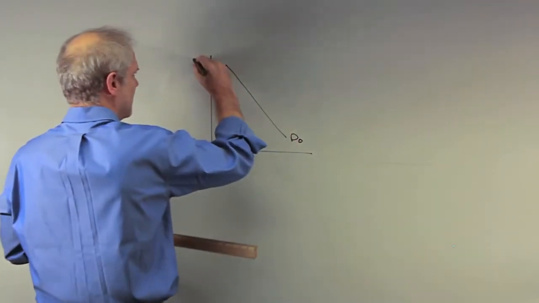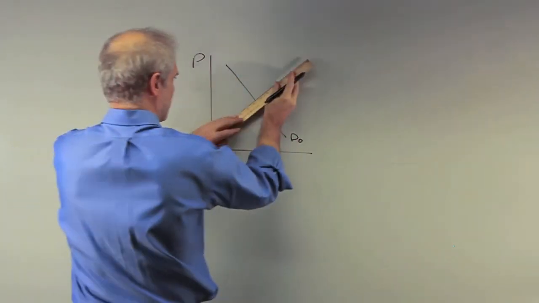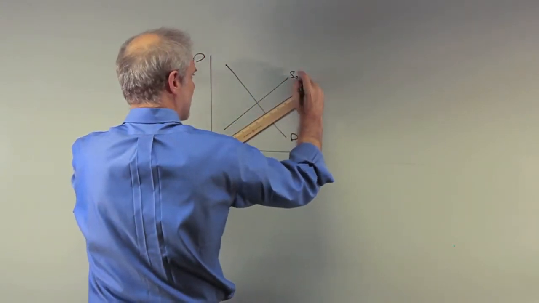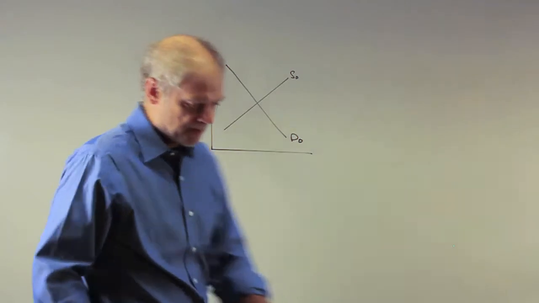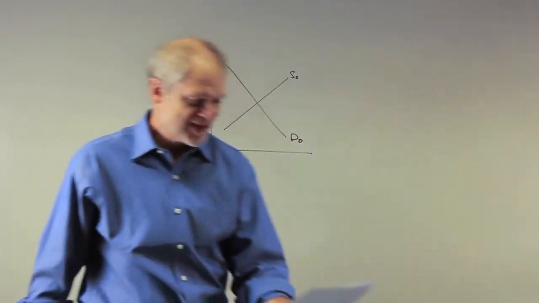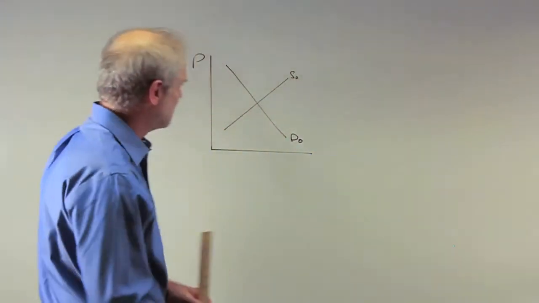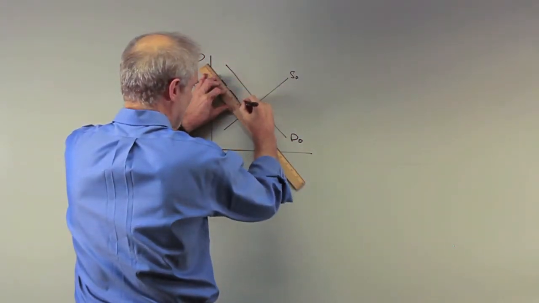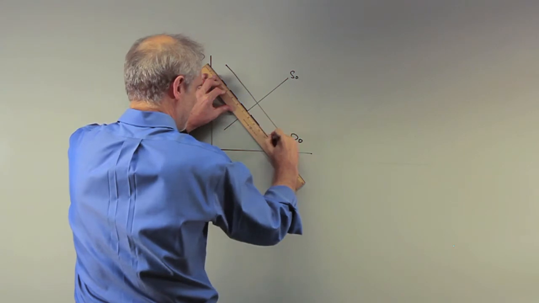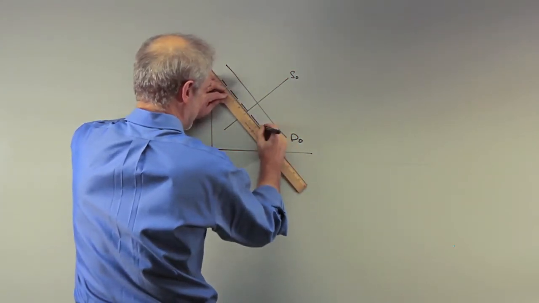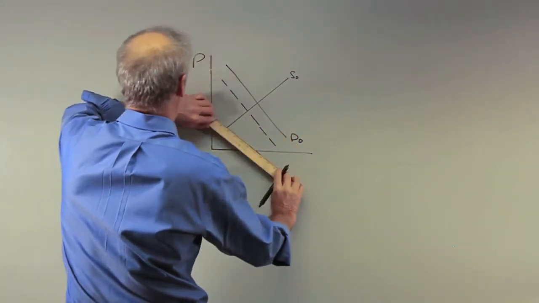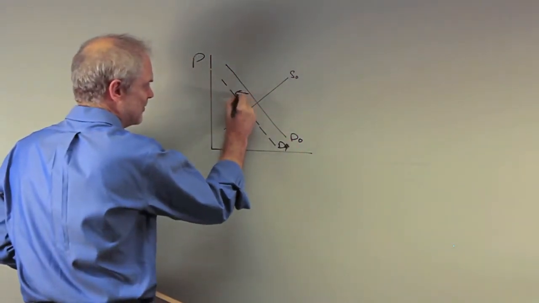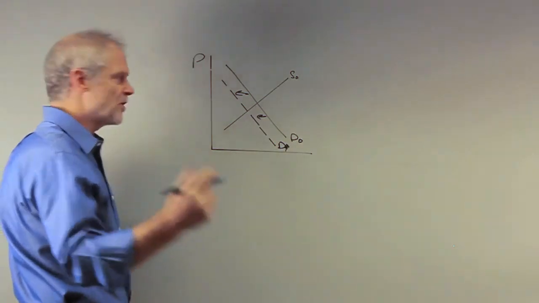Here's D0. Here's price. We're in the market. We have a supply of soup I'll draw here, S0. And now they're saying the demand for soup falls if it's an inferior good. People get more income, and because their income goes up, they buy less soup because they don't like soup as much. They substitute expensive salads or antipastas or whatever. So the demand curve for soup decreases when incomes rise.